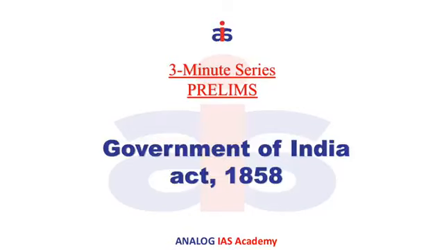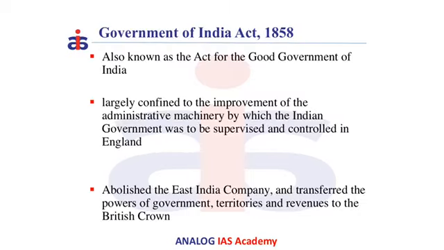In this video, we'll be discussing the Government of India Act of 1858. This act was enacted in the wake of the revolt of 1857, also known as the First War of Independence or the Sepoy Mutiny. This act is also known as the Act for Good Governance or Good Government in India. The act was mainly enacted to take over the control of the English East India Company's positions in India.